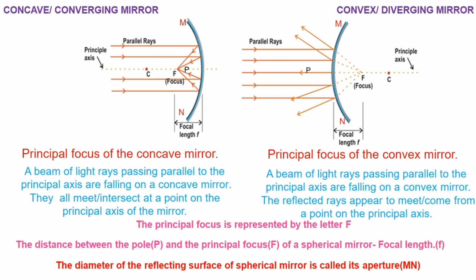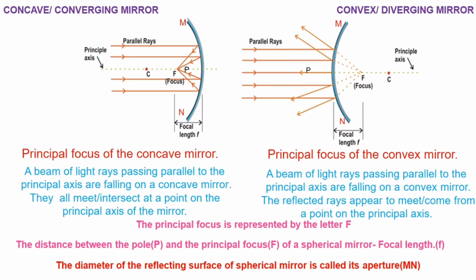The principal focus of a concave mirror is defined as follows: when a beam of light passing parallel to the principal axis gets reflected by a concave or converging mirror, it converges at a point on the principal axis, and that point is called the principal focus of a concave mirror. It is represented by capital F.